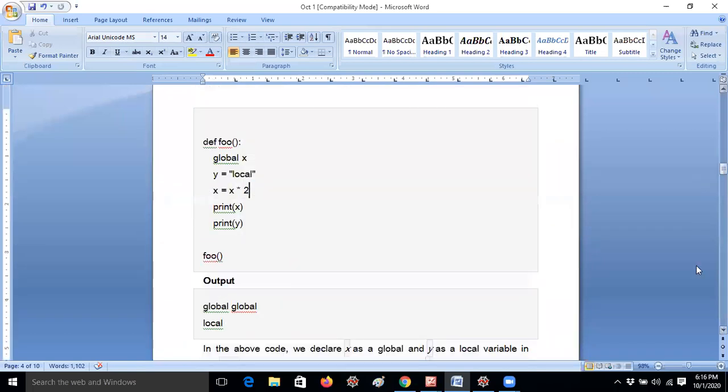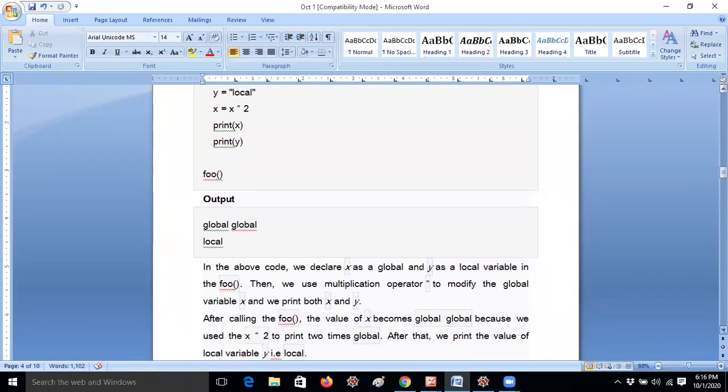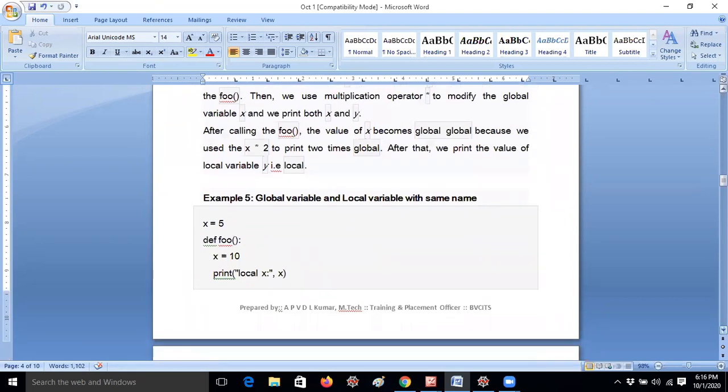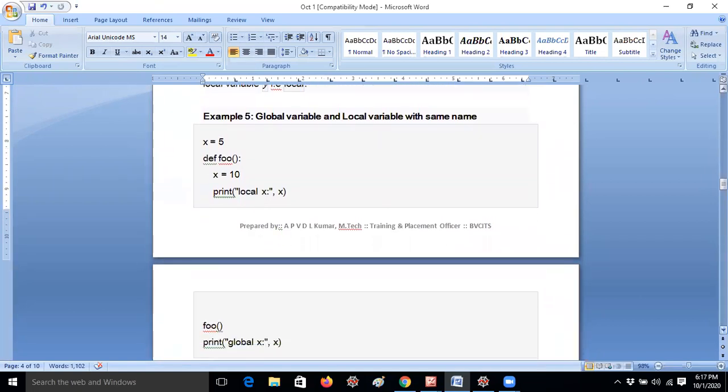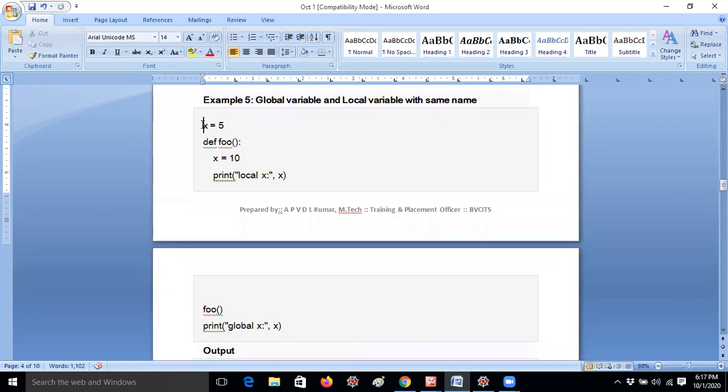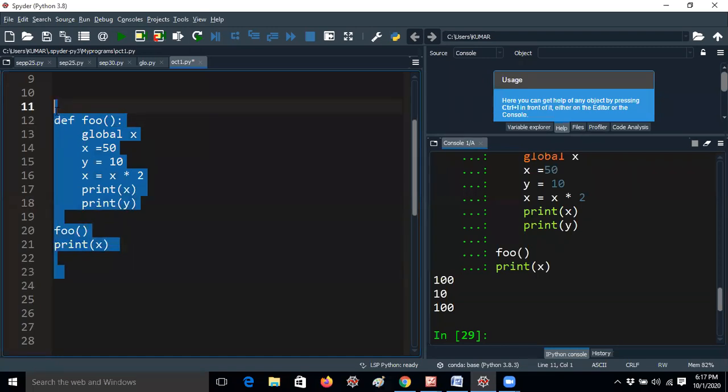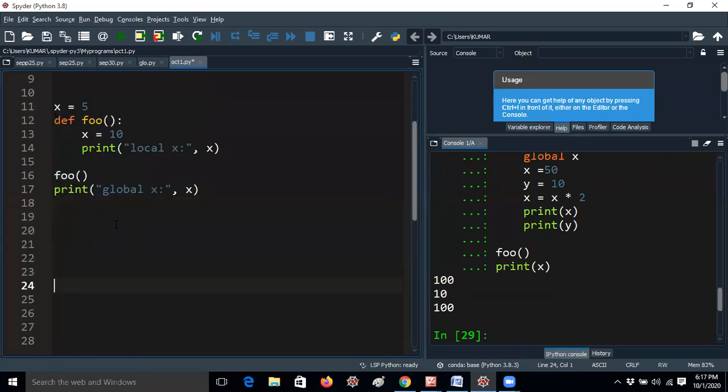No, it's a very good question. Okay, I will tell you. It's a different example I would like to show you actually: a global variable and a local variable with the same name. Okay, with the same name. I'm removing this, guys. I already gave the local and global examples, so definitely you will answer.